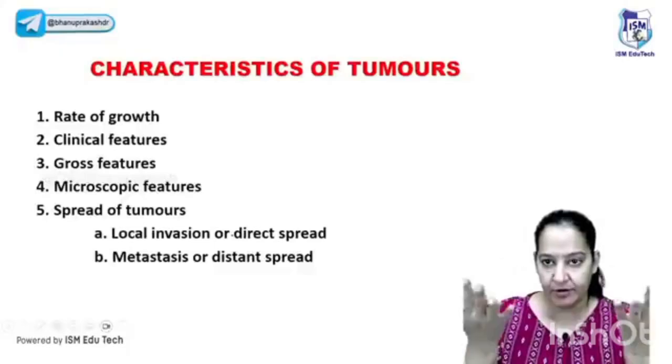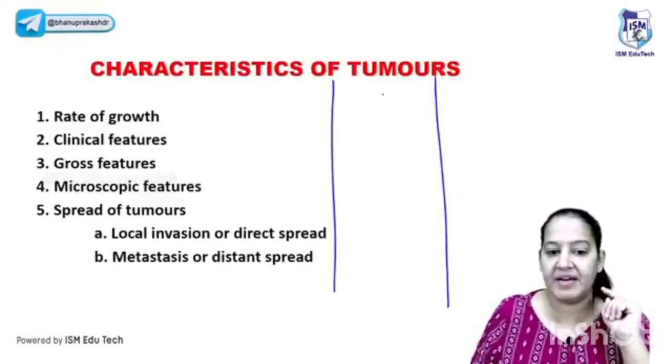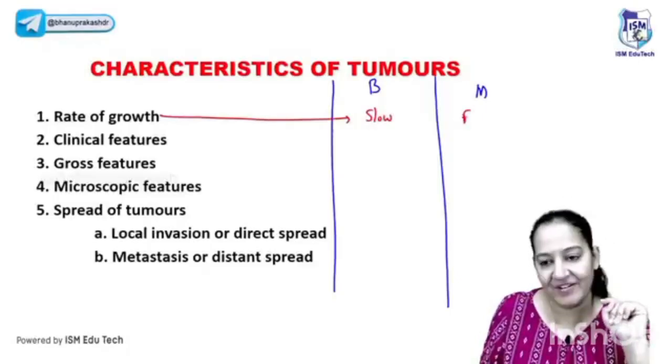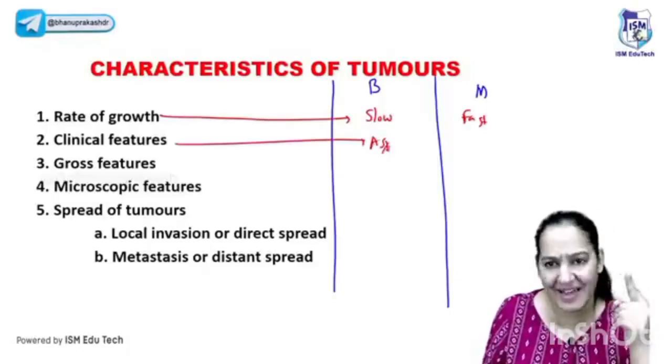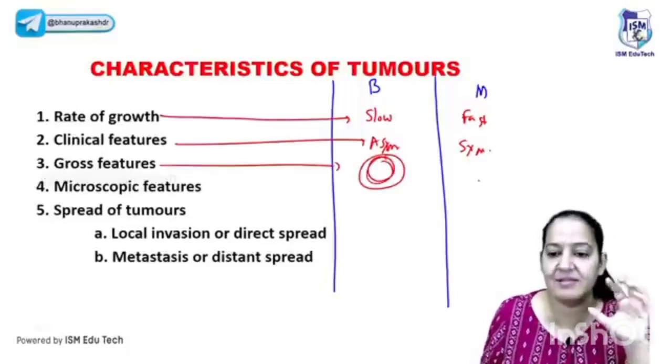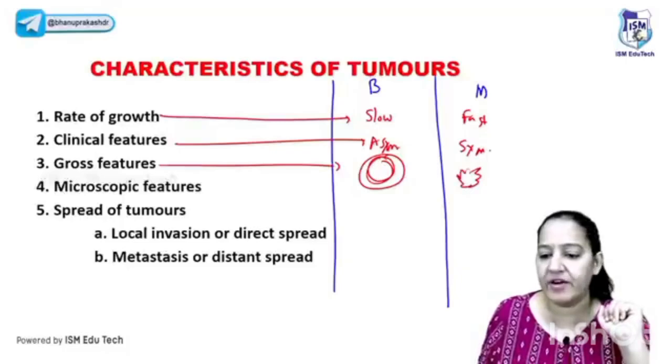Now I am enumerating everything here on the screen. I have told you the 5 differences to differentiate the benign and the malignant tumor. Help me in filling. Based on rate of growth, benign tumors are slow growing and malignant tumors are fast growing. Based on clinical features, benign tumors are asymptomatic, exceptions are there, and malignant tumors are symptomatic, exceptions are there. Based on gross findings, benign tumors are circular, oval, spherical, with a capsule, and malignant tumors are irregular with no capsule.